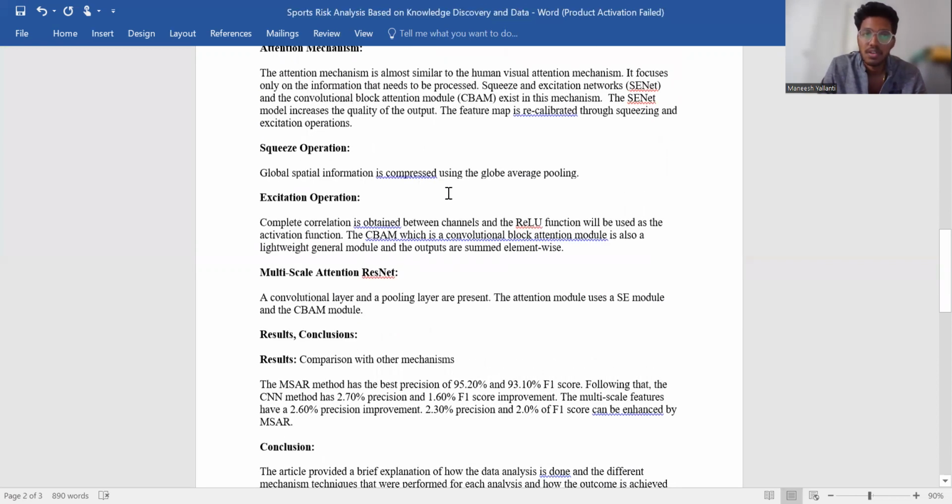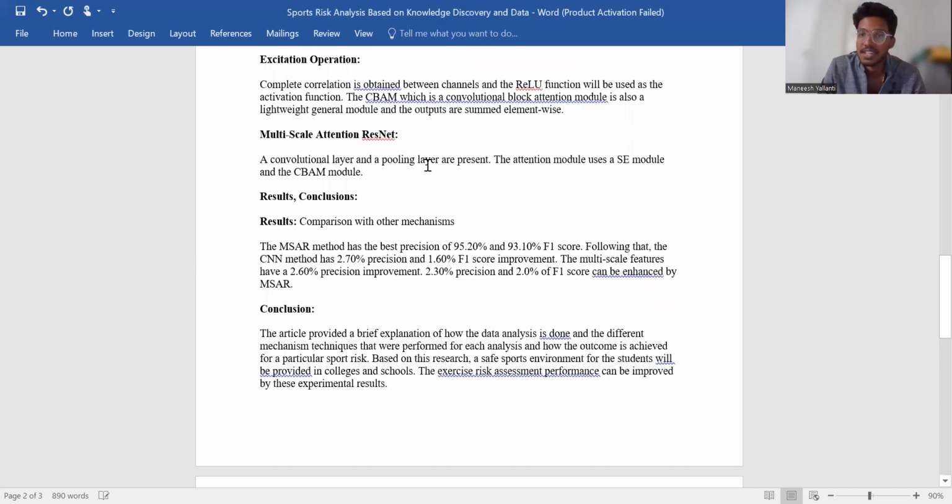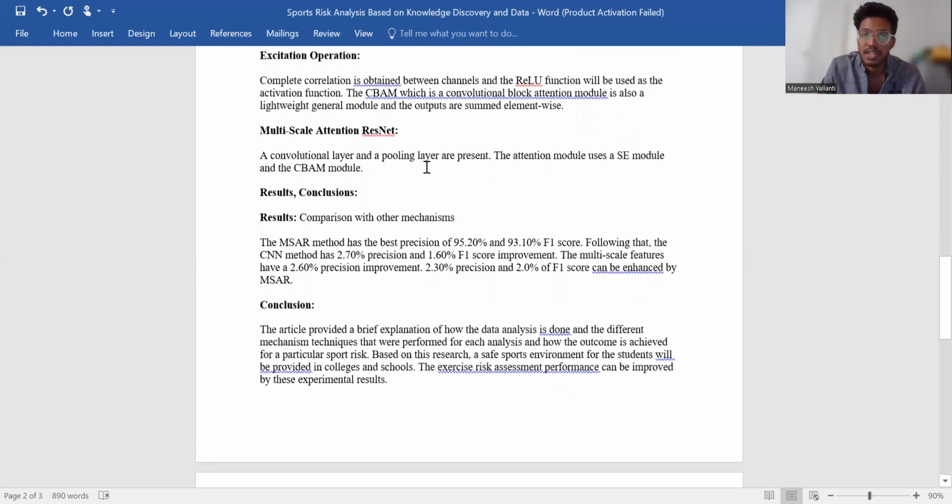Squeeze operation. Global spatial information is compressed using global average pooling. Excitation operation. Complete correlation is obtained between channels, and the ReLU function is used as the activation function. Multi-scale attention residual network. A convolutional layer and a pooling layer are present. The attention module uses an SE module and the CBAM module.